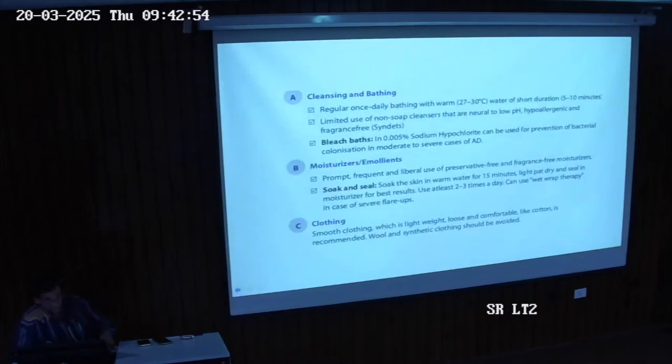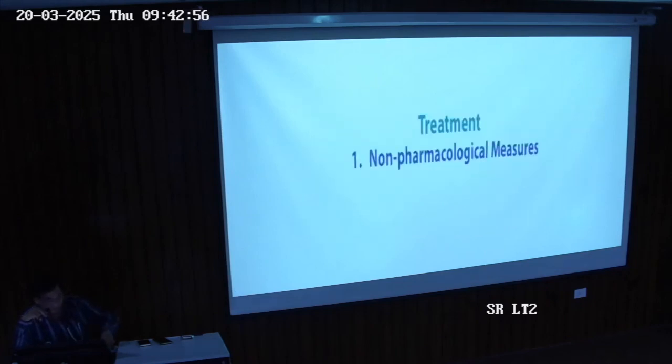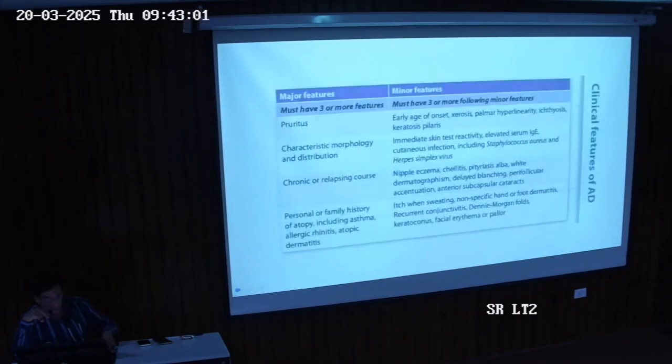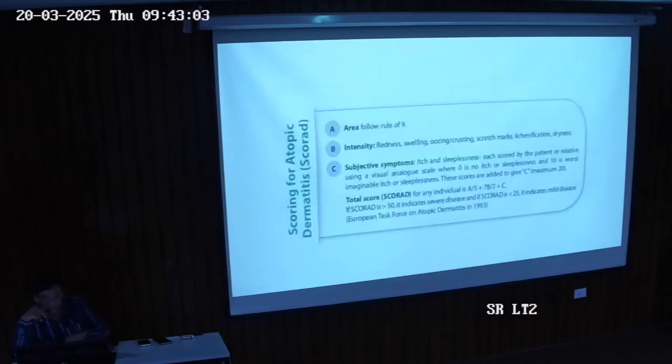So I'll go fast because time is constrained, but I'll give a brief about how you go with a particular type of these things. So scoring, first thing is the rule of 9. Rule of 9 means, as you have learned, the face is 4.5% on the front and 4.5% on the back, the upper chest is 9, the front of your hand is 9, the back of your hand is 9. So this is the rule of 9. On the basis of the rule of 9, we assess the extent.